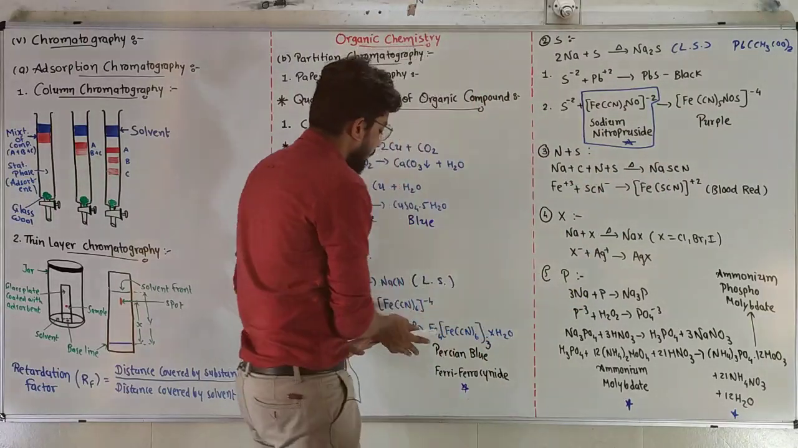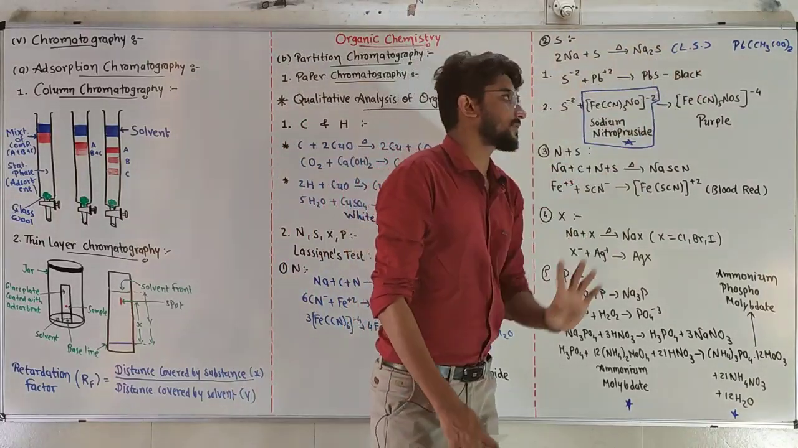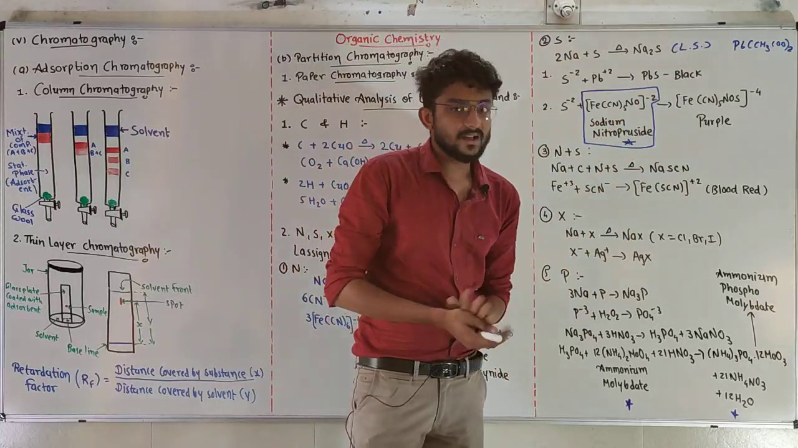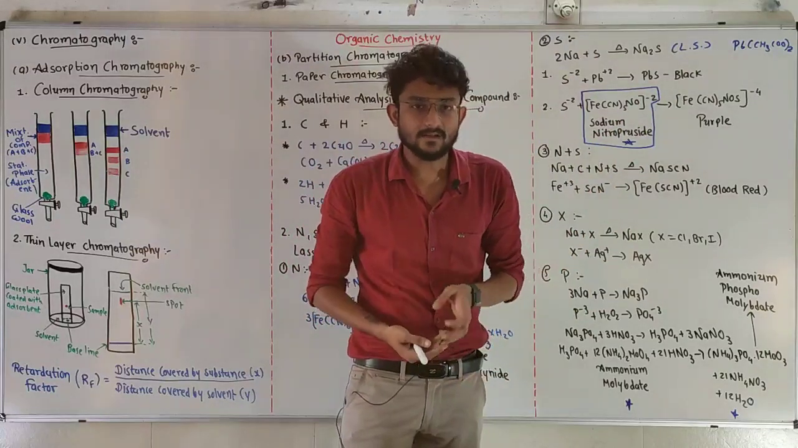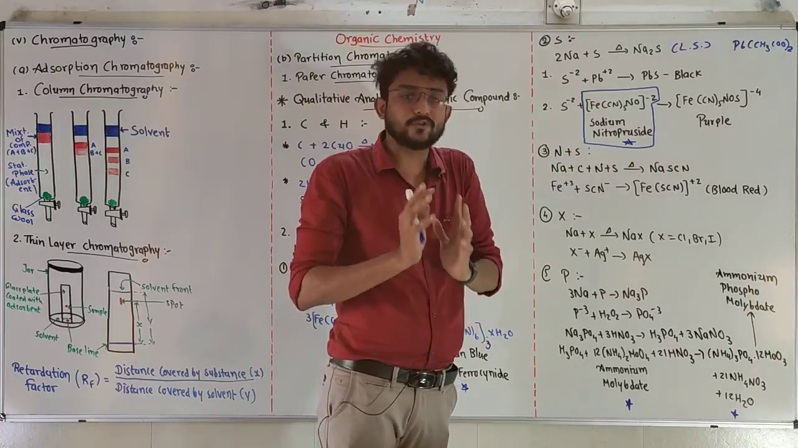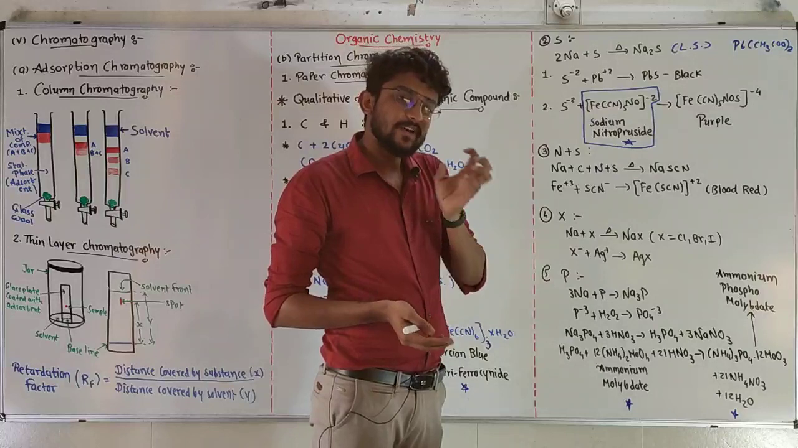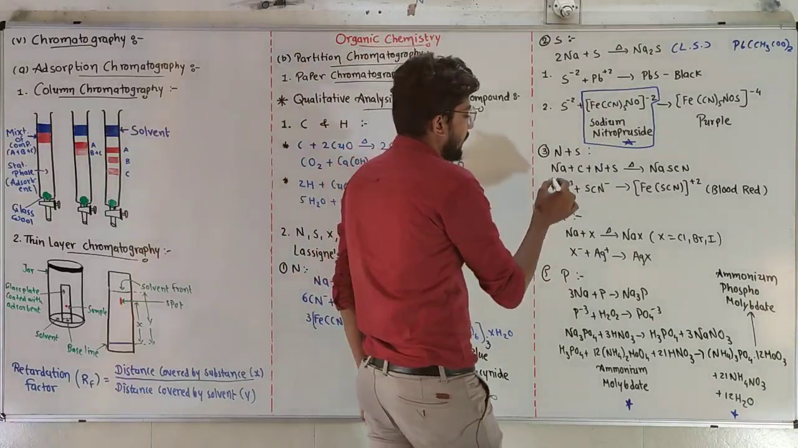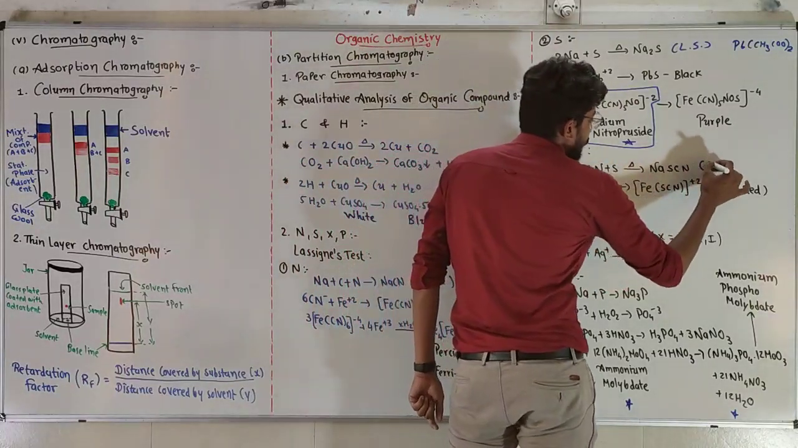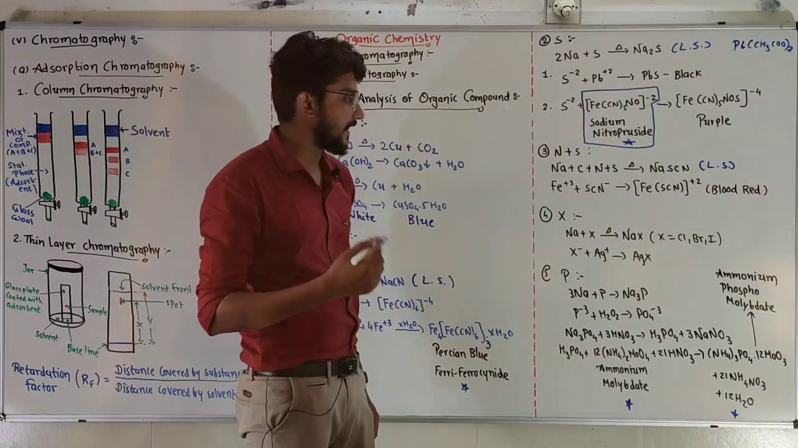We are doing the nitrogen test, no Prussian blue color is there. We are doing the sulfur test, no black or purple color is there. So what happened? What if our compound has nitrogen and sulfur both? What if our compound has sulfur and nitrogen both? Then our Lassaigne solution will contain sodium thiocyanate.